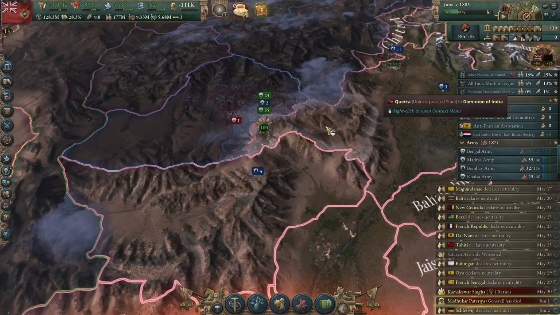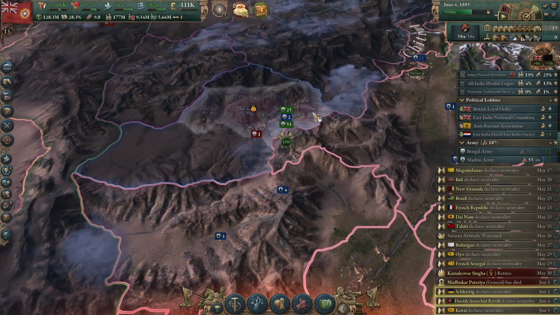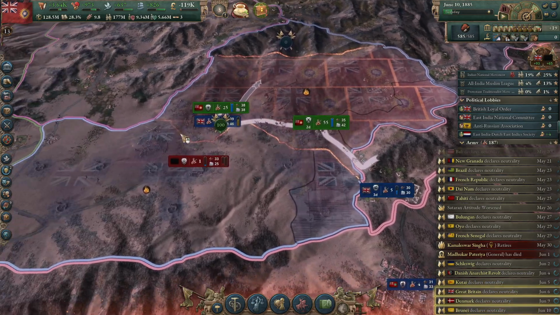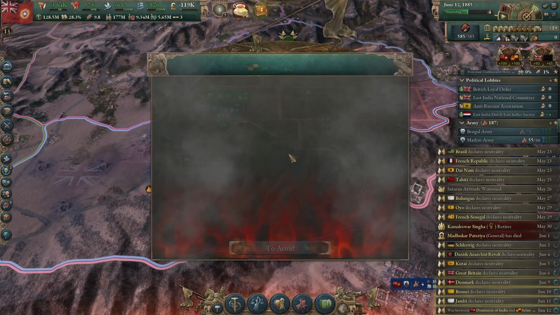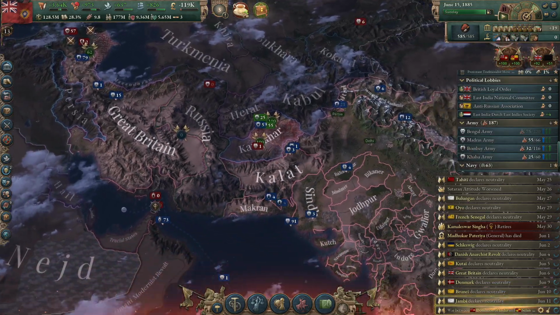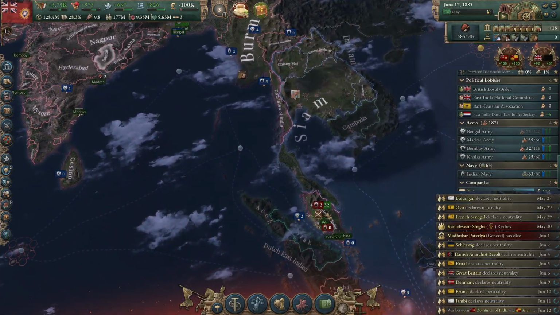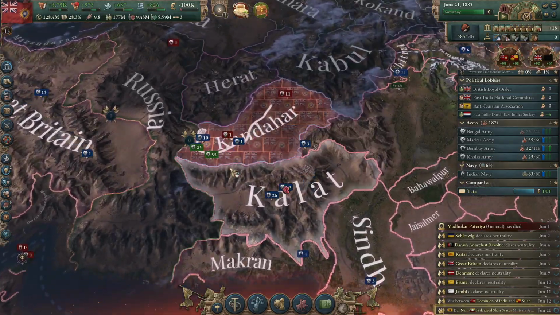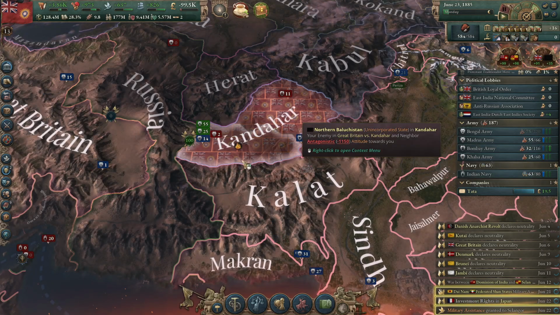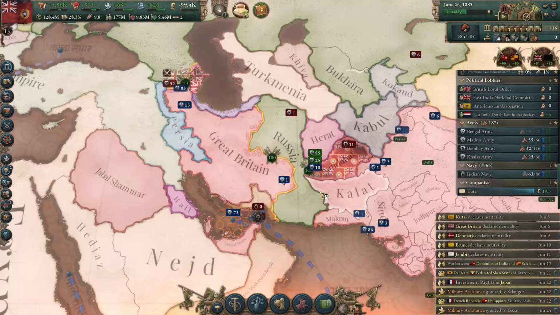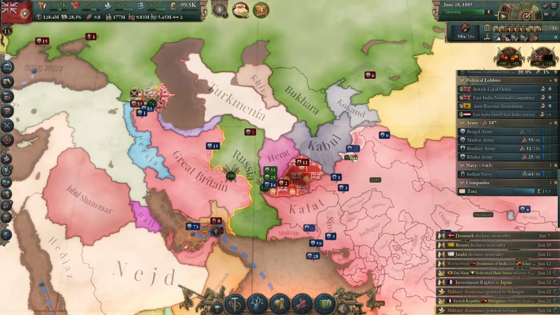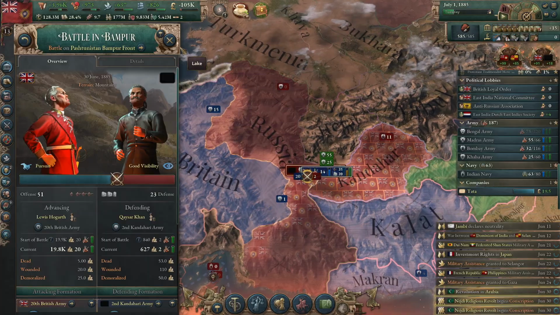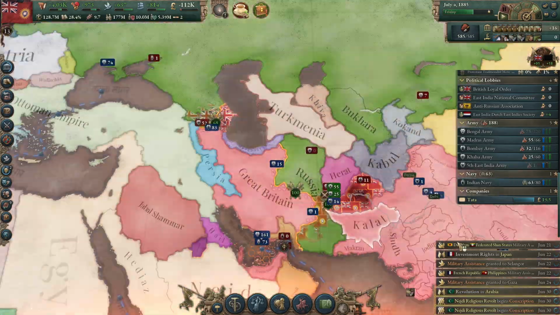Alright, so Kandahar is nearly... Kandahar is thoroughly occupied at this point. In fact, we're just storming our way across Kandahar. There's Selangor sorting itself out. That should... No one should be getting involved in that. Alright, and now we're marching forward against Russia. We're getting huge. We're in the process of a huge invasion of Russia. There's Selangor sorted.